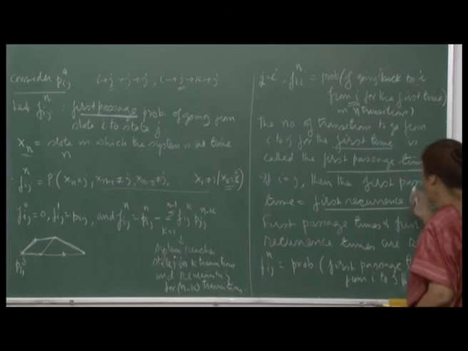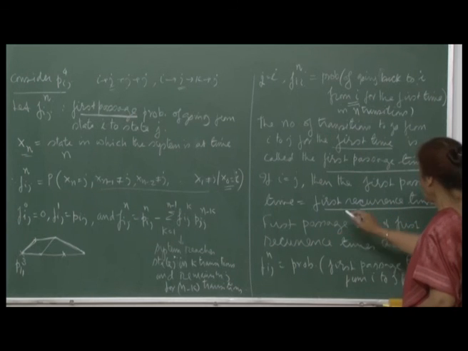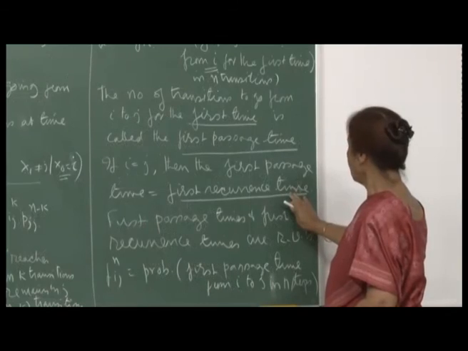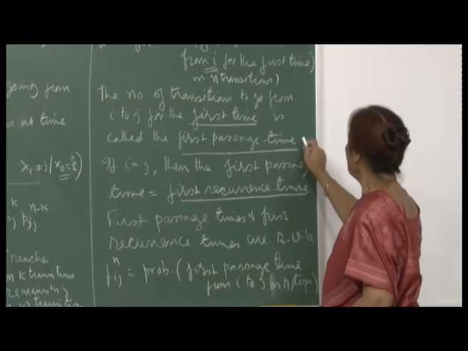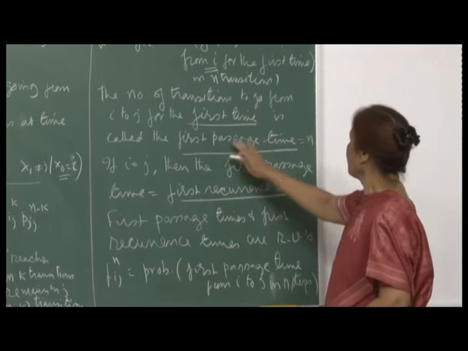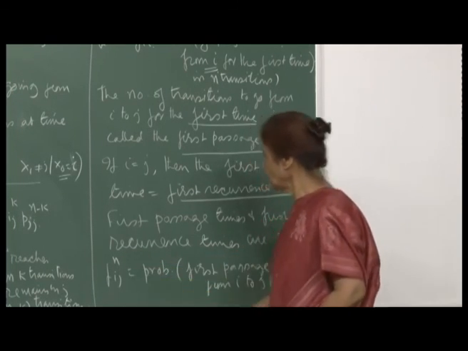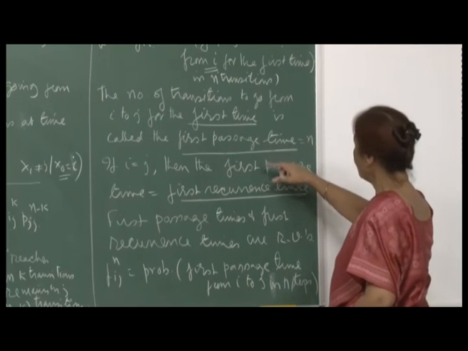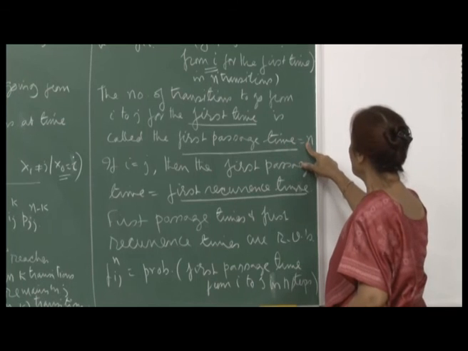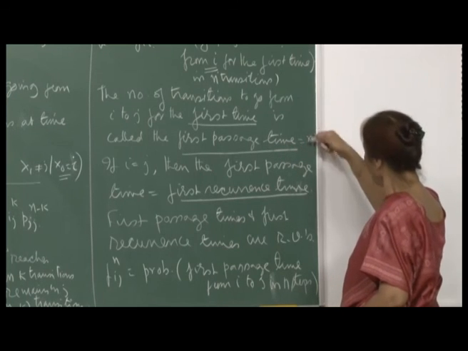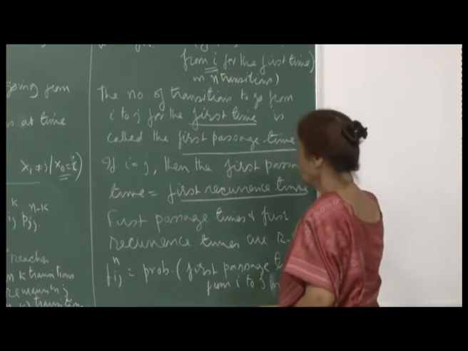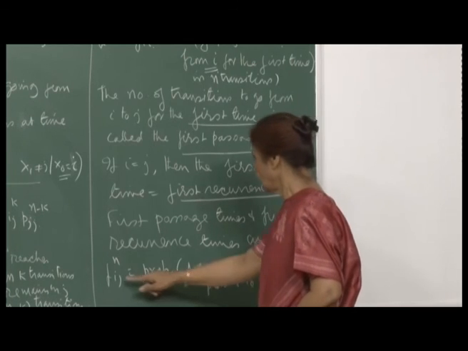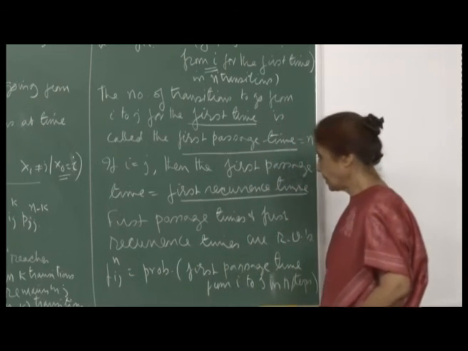That means, your random variable, f_ij(n) is the probability of the first passage time being equal to n. When you go from i to j and this value is equal to n, you want to compute the probability of the first passage time equal to n, which is your f_ij(n). This is how we will define it.